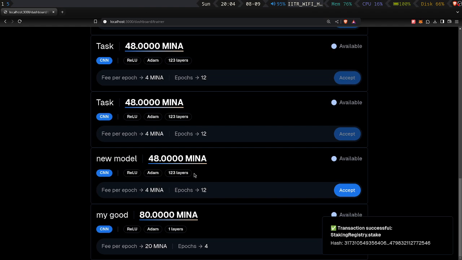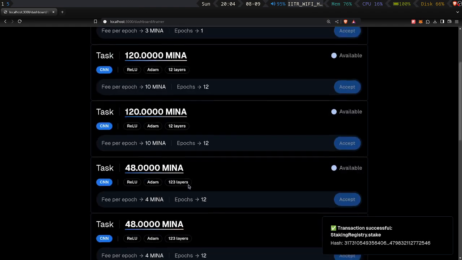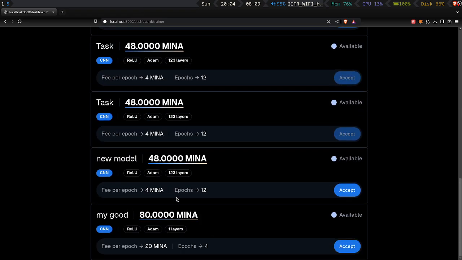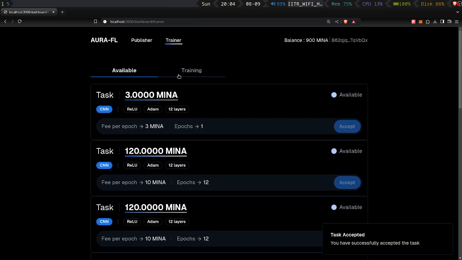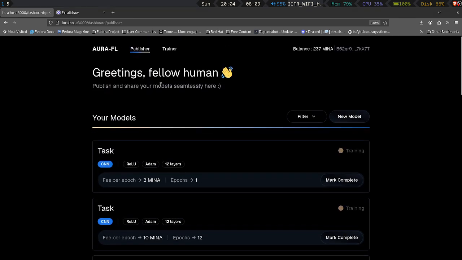The stake is available. So I get loaded all the possible models that I can train. Let's say I accept this, my good model, and I have successfully accepted the training, and I will click reload. Now I will basically see if I can accept also here. So I will go to trainer.